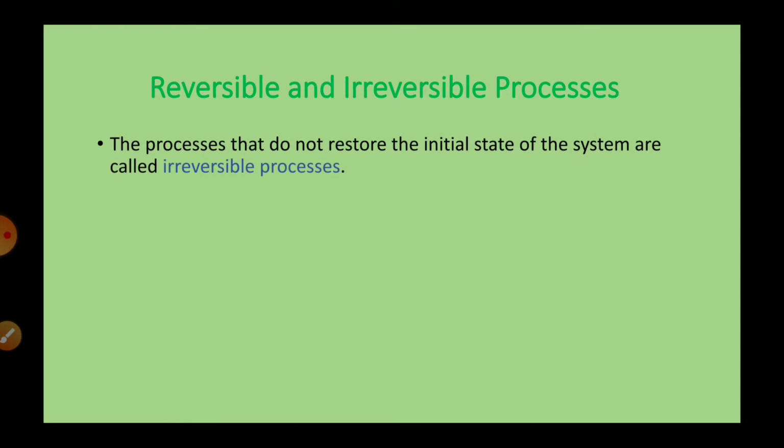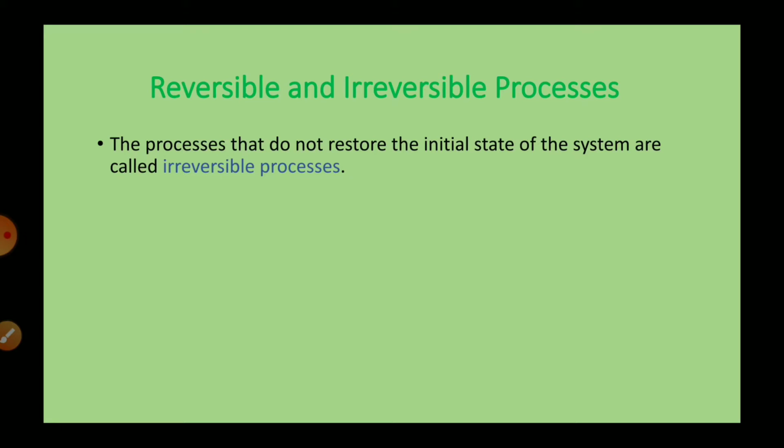So what is irreversible process? The process that do not restore the initial state of the system are called irreversible process. What does this mean? It has two possibilities. That means either it will not go back to its initial state, or second possibility, it will go to its initial state but will not follow the same path as it has taken for going to final state. Okay, you will understand this by the diagram.